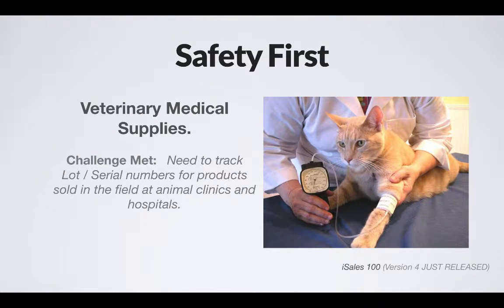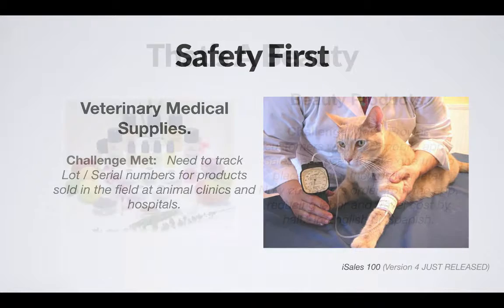Here's an example of a customer that's a veteran that supplies medical tools, surgical devices, and other medical instruments to animal hospitals, animal veterinary clinics, and so on. What they needed to be able to do is track serial numbers for the medical instruments as they sell them. So they have Salesforce that's on the field, they have inventory that's on them, they sell on the spot, they need to track everything by serial number, and iSales 100 supports that out of the box.